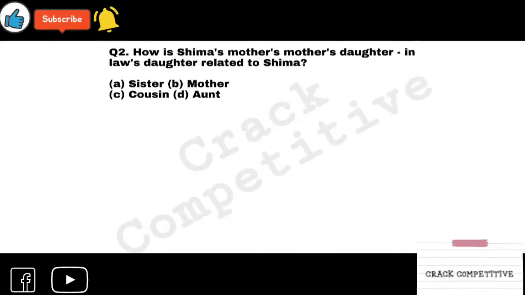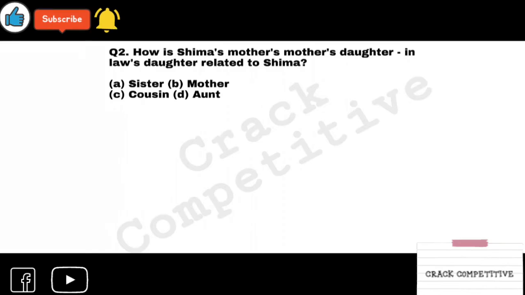She is her grandmother. Grandmother's daughter-in-law, and her daughter. How is she related to Shima? So your maternal grandmother's daughter-in-law and her daughter. Who is she? She is your cousin.